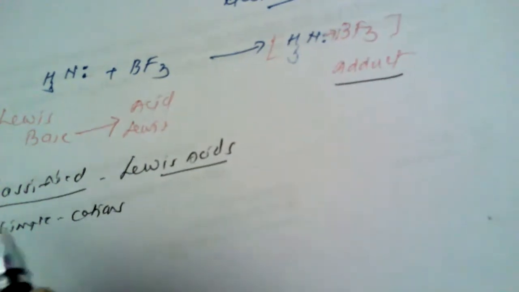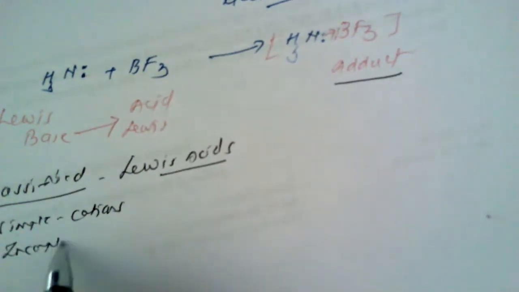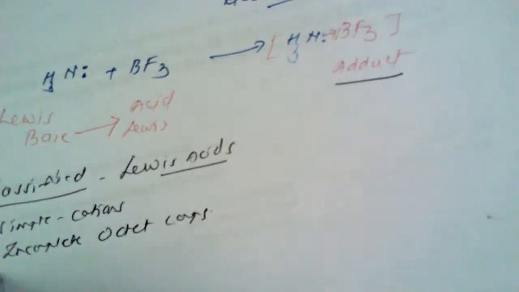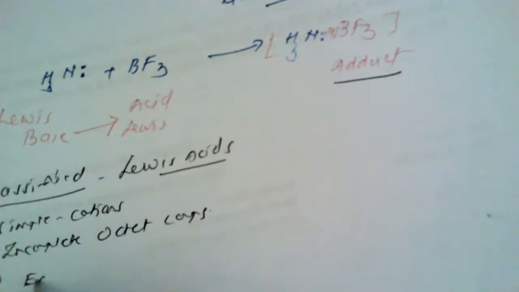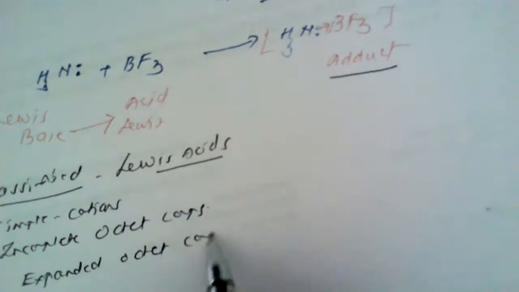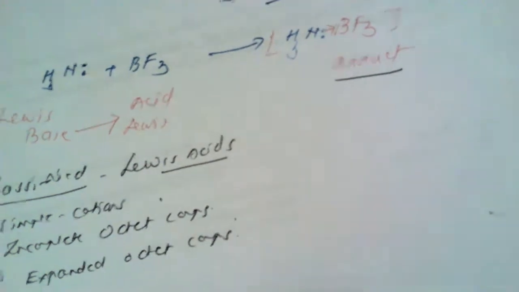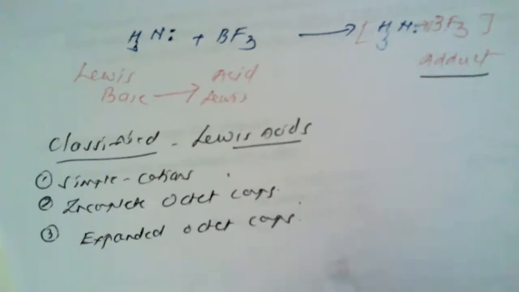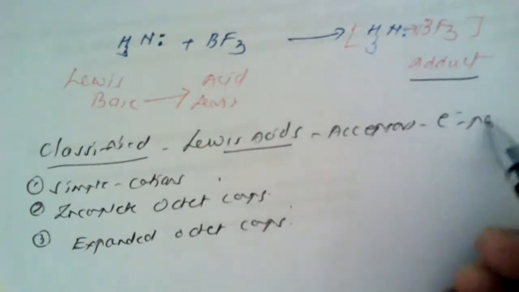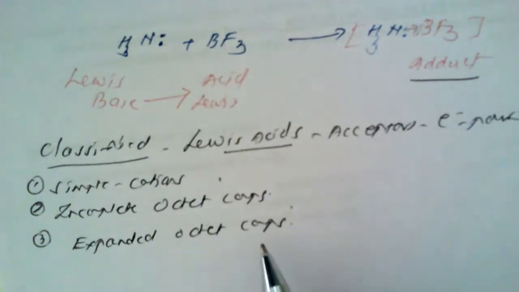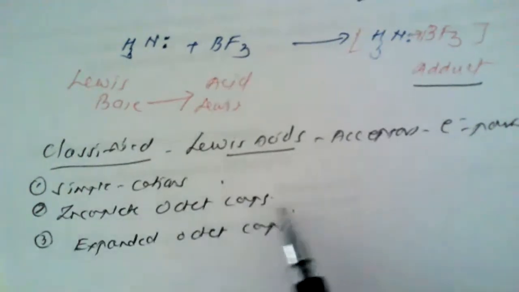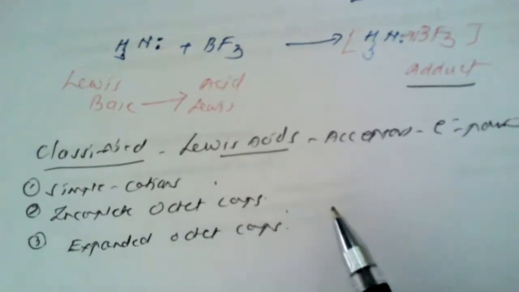Second is known as the incomplete octet compounds, and the third category is known as expanded octet compounds. These Lewis acids are nothing but acceptors of electron pairs.